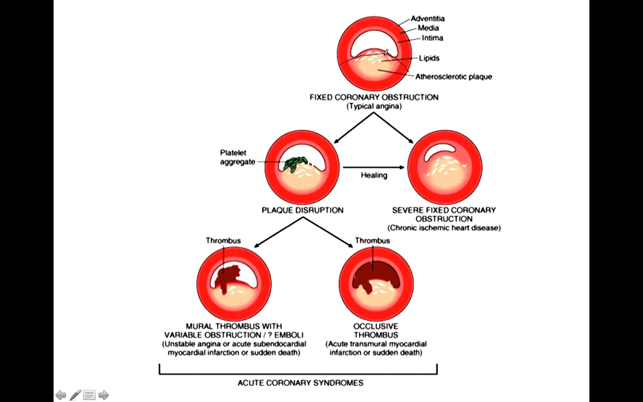Now one day the patient comes to you in the emergency room with acute, very severe chest pain. The patient is sweating, with nausea, vomiting, or maybe loss of consciousness. So what is happening? Earlier there was a stable plaque. Now there is a rupture of the plaque and there is partial or complete blockage.